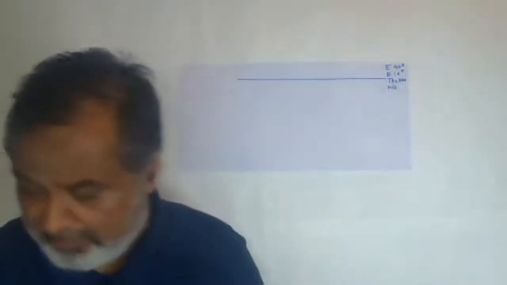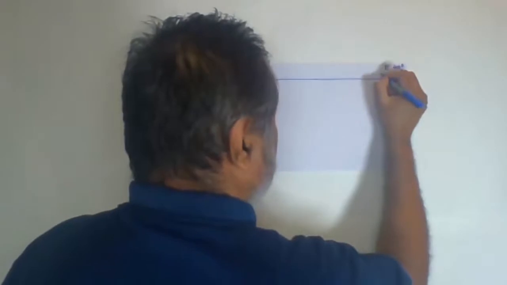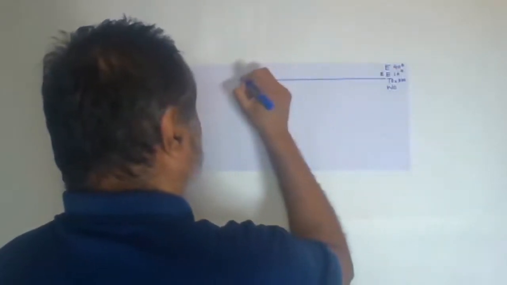Yes, the middle point should be marked a bit. Now with the compass, we will find out. East will be on this side, west on this side.